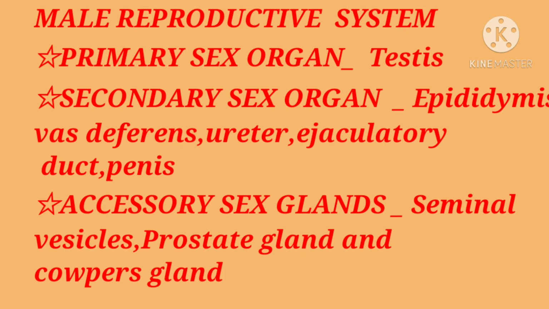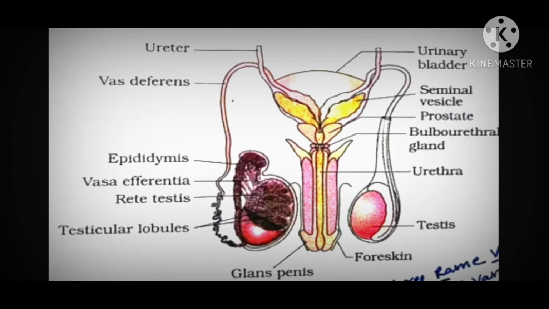That means these help in the transportation of the male gamete. And the last is the accessory sex glands. Generally three glands are there: seminal vesicles, prostate gland, and Cowper's gland, which is also known as the bulbourethral gland. Later on we will discuss the functions of these glands.